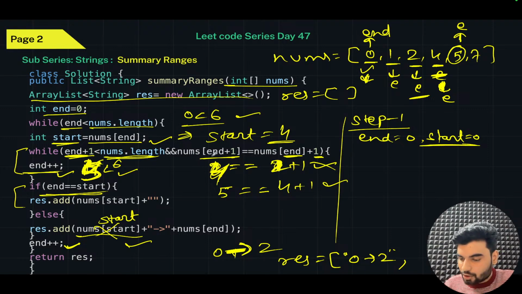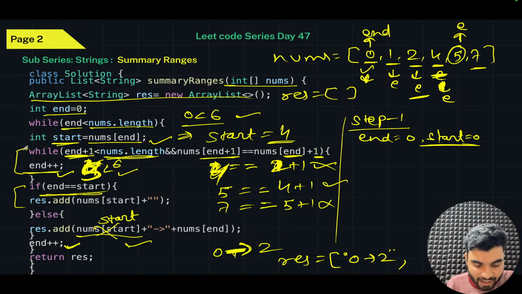And you'll check again. Your end is pointing to the fourth index. So 4 plus 1 becomes 5. That is 7. So is your 7 equal to end, that is 5 plus 1? Now tell me, is your 7 equal to 6? No, that is not. If that is not, what will happen? This while will not work.